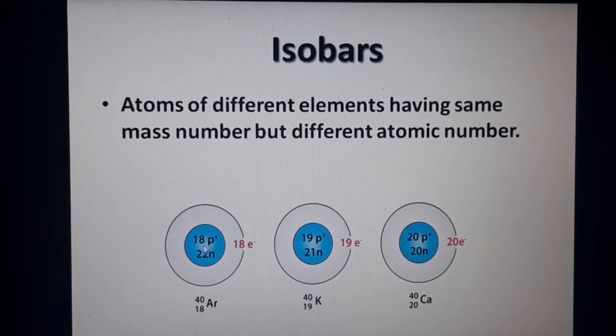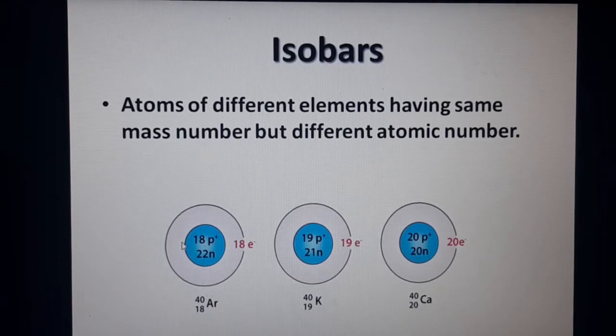If you add the protons and neutrons in each atom, 18 plus 22 becomes 40. So the mass number of argon is 40. For potassium, if you add 19 plus 21, again it is 40. If you add 20 plus 20 for the calcium atom, that is also 40.